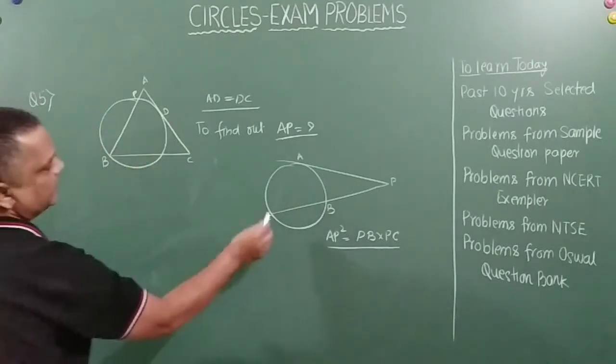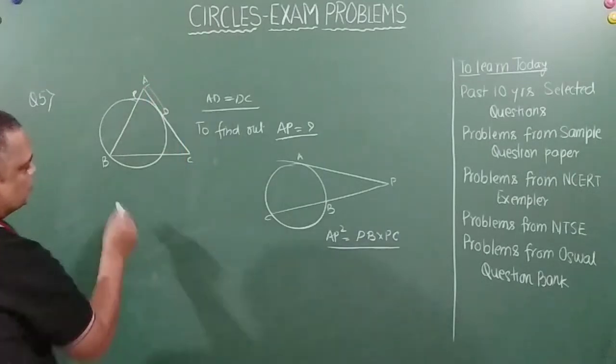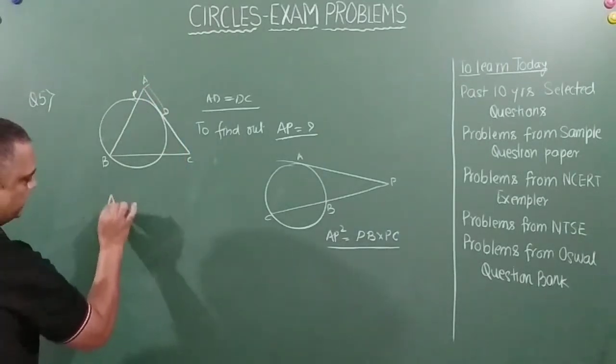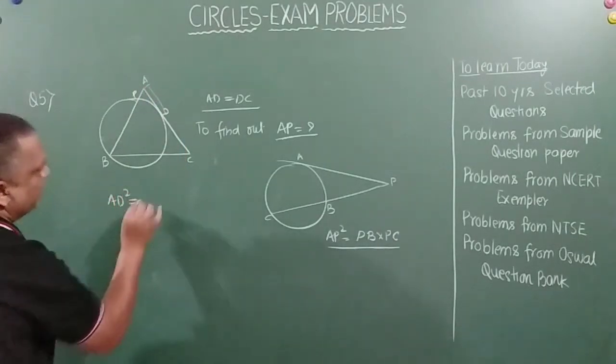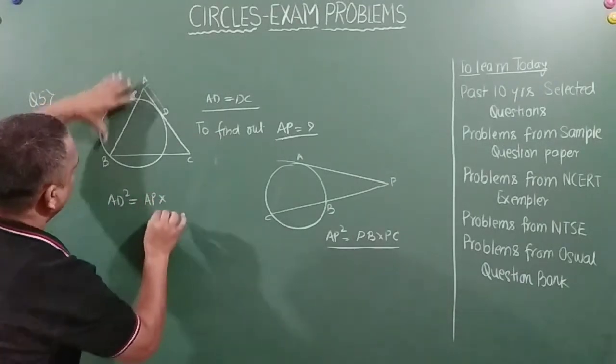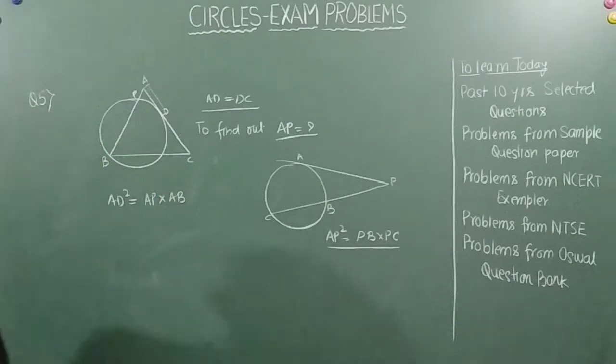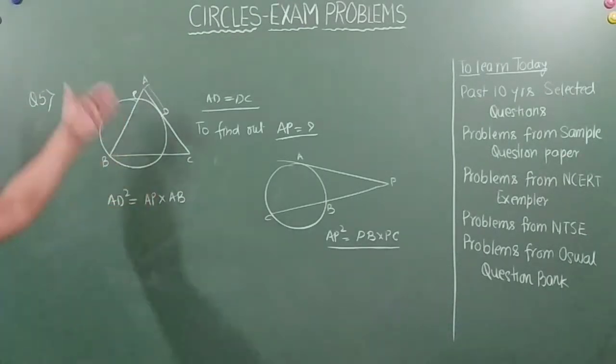So friends, just see here, this is our tangent, right? So as per this theorem, AD square must be equal to AP into AB. I don't think there is any problem, because this is what I have used, and what is to be found out?